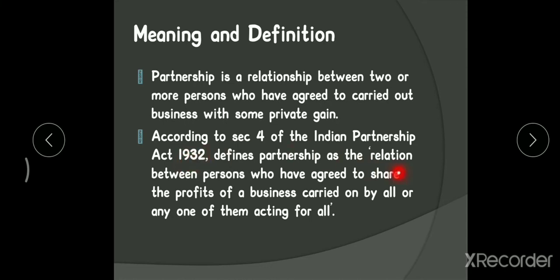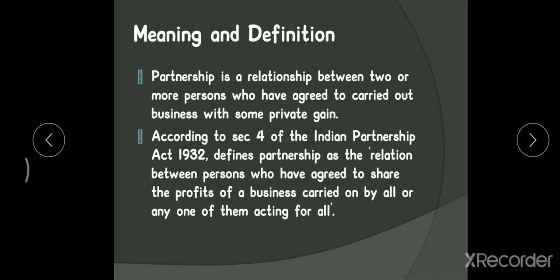The operations of the business will be carried on by all the members, or any one of them can manage the business for all. This is the definition of partnership.